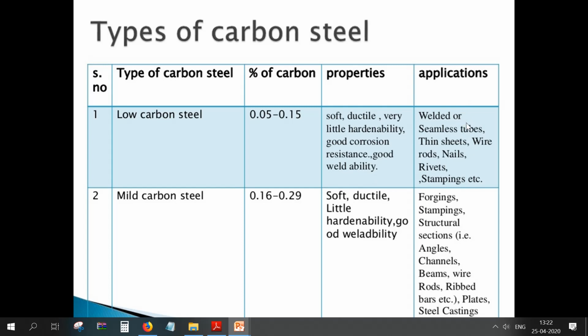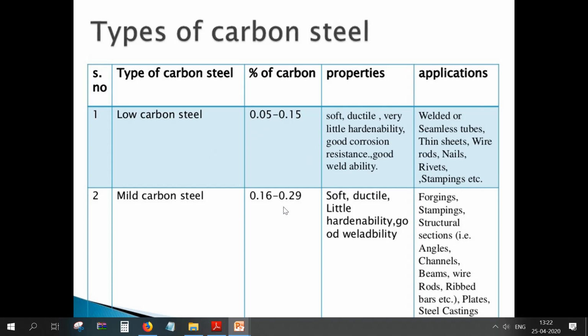We are going to use it in welded or seamless tubes, thin sheets, wire rods, nails, rivets, and stampings. In all these applications, we are going to use low carbon steel. You might have seen the seamless tubes, thin sheets, and nails that we put in a wall, and rivets. You can see stampings and staples that you are going to observe; they are made up of low carbon steel with 0.05 to 0.15% of carbon.